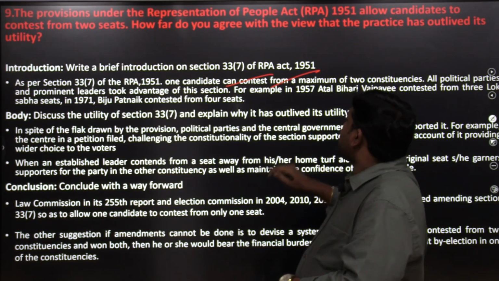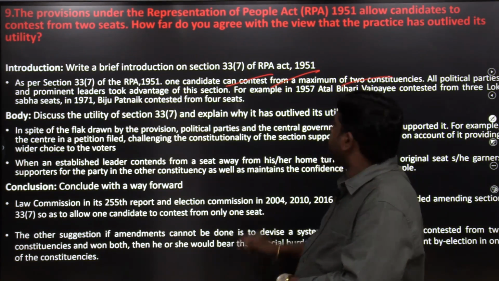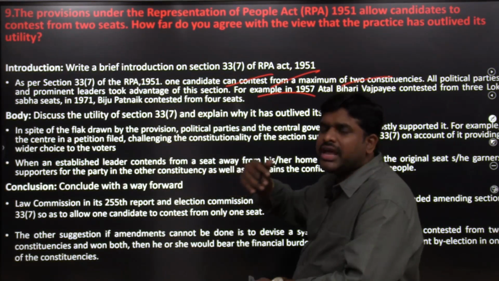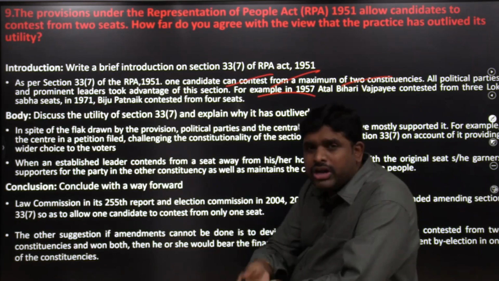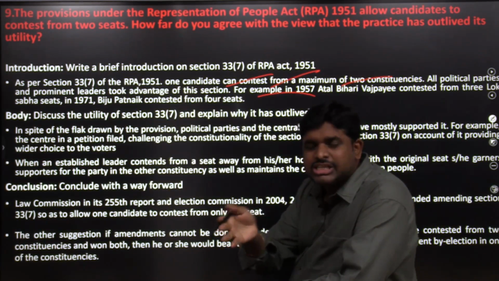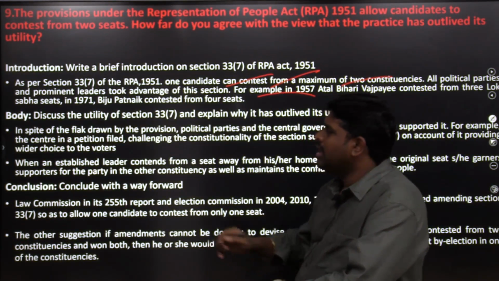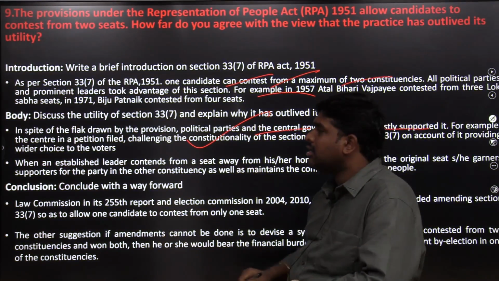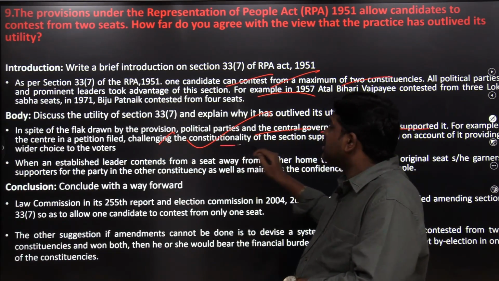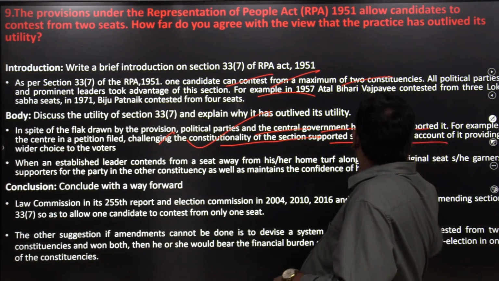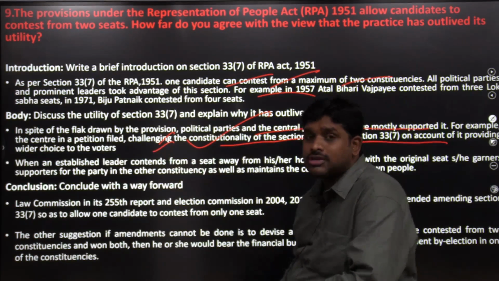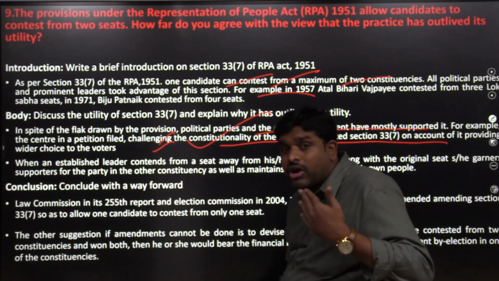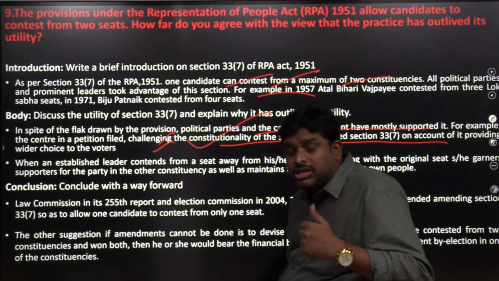One candidate can contest from a maximum of 2 constituencies or more. Atal Bihari Vajpayee contested from 3, Biju Patnaik contested from 4, Narendra Modi contested from 2, and Rahul Gandhi contested from 2. In spite of the flag raised about the provision, political parties and the central government have mostly supported it. The centre, in a petition filed challenging the constitutionality of the section, supported it on account of its providing a wider choice to the voters. When a candidate contests from 2 or more positions, the voters' choice will increase.